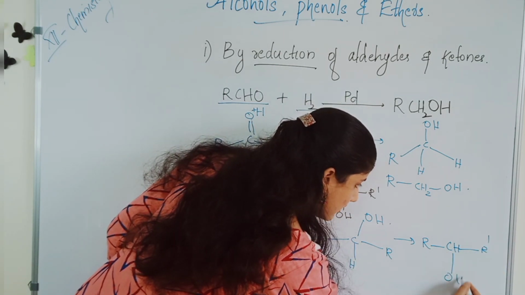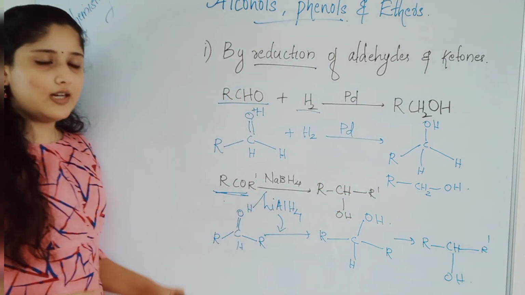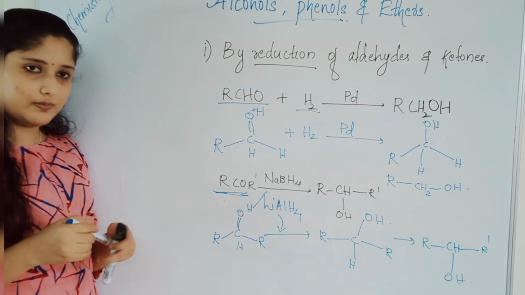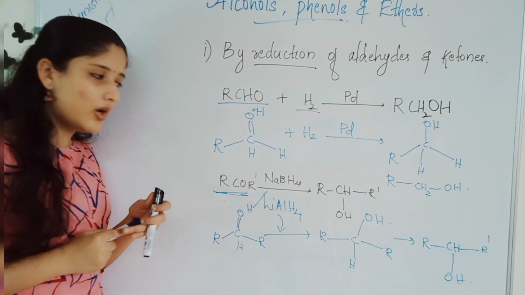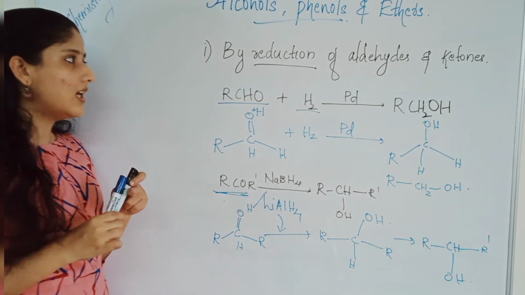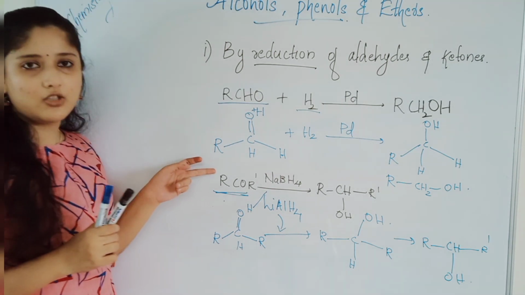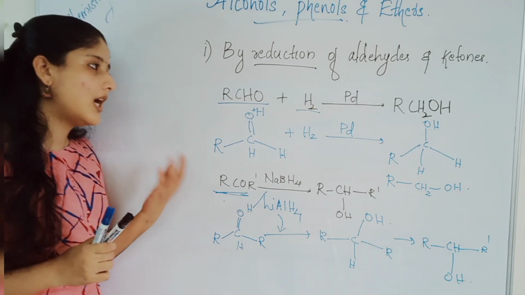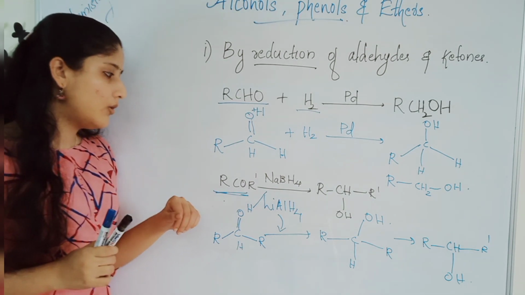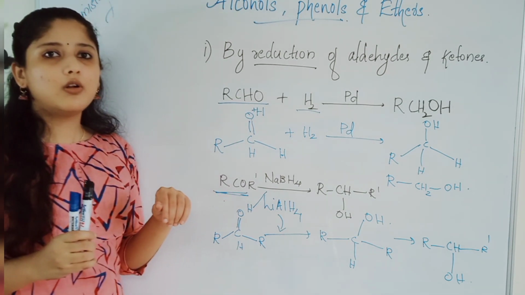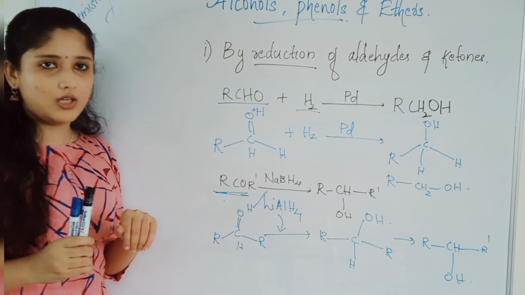You will get a secondary alcohol. These are the two types of reduction of carbonyl compounds. Either we can use hydrogen in the presence of palladium, or sodium borohydride or lithium aluminium hydride as reducing agents.